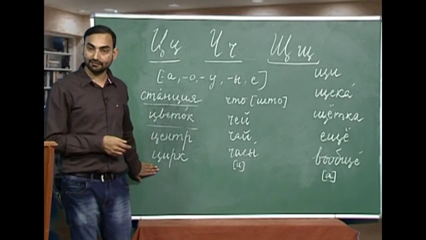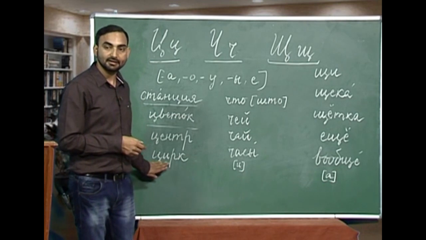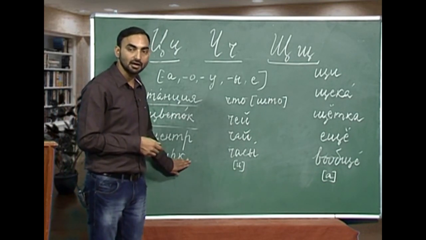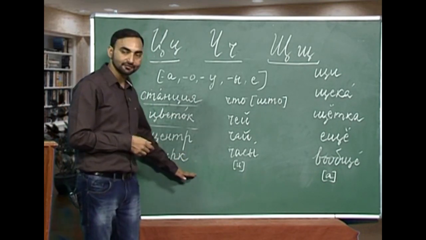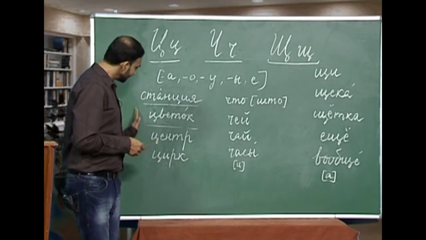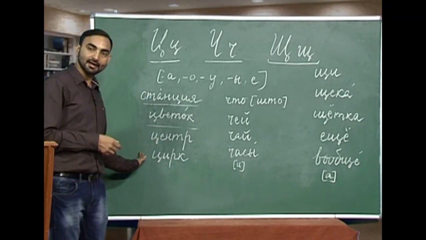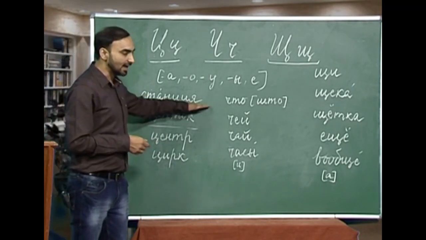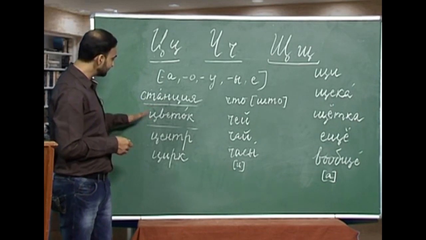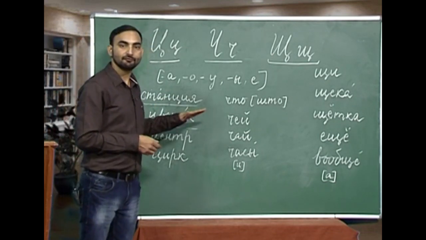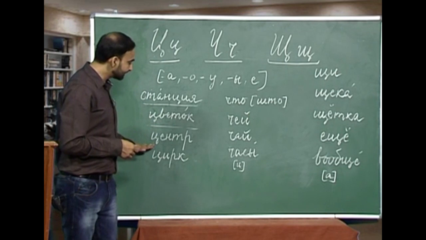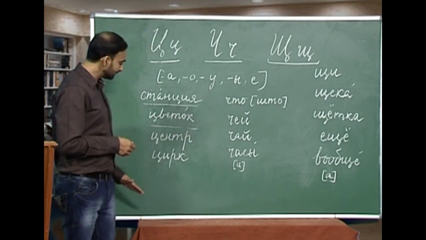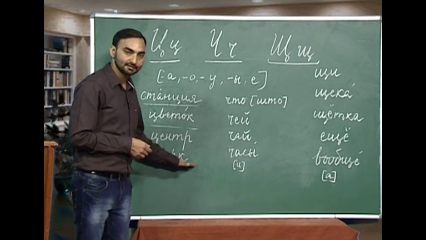The next word we have is ts, i, r, k. How will you pronounce this word? Tsirk. Tsirk is circus. So, let us revise all these words once again. Stantsiya, which is station, tsvitok, flower, tsentr, center and tsirk, circus.